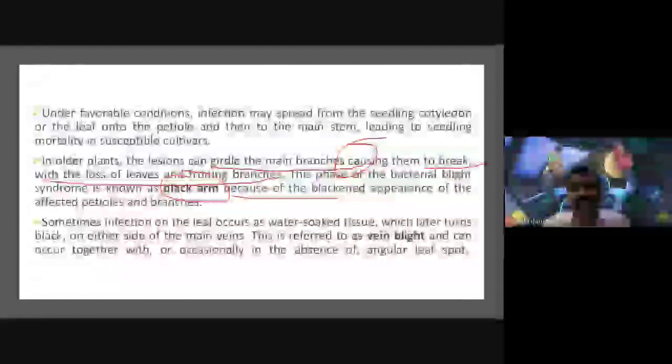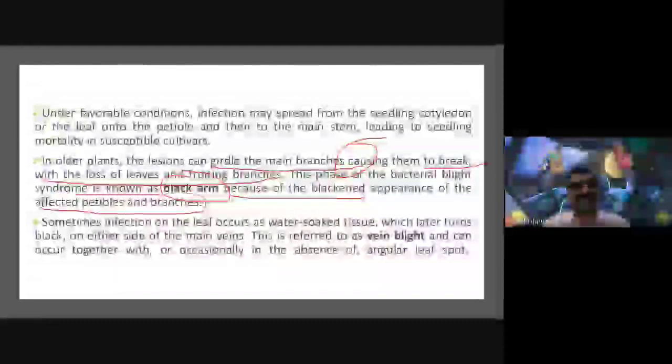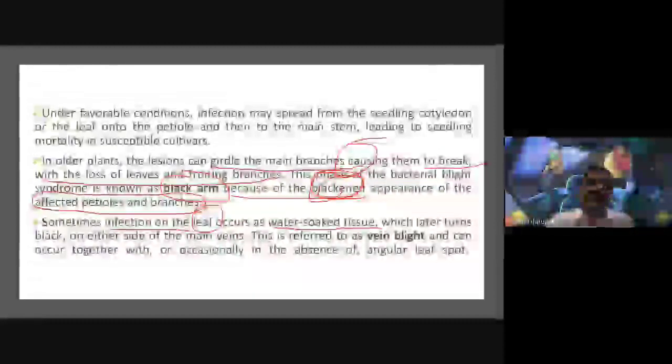So in this black arm, the appearance of the affected petioles and branches: the symptoms are clearly observed on the petioles and branches. They turn a blackened color. So black color is observed on the plants, and sometimes infection on the leaf occurs. The water-soaked tissue later turns black, on either side of the main veins also.